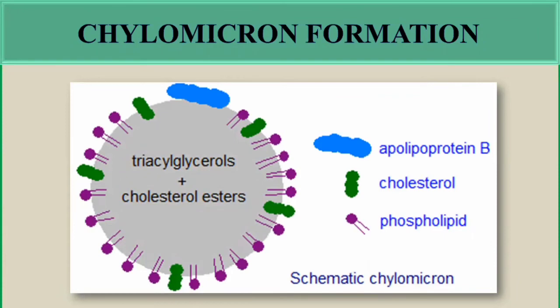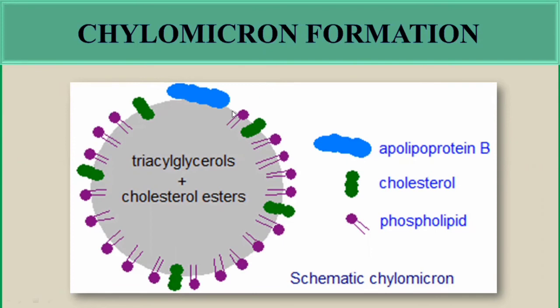For the absorption, there are two mechanisms. One is the micelle formation. Before it crosses the intestinal lining, micelle formation is just for the absorption into the intestinal cell. Now it comes to the intestinal cell where the re-esterification occurs, and then these re-esterified products, these complex molecules, will form the chylomicron. Why chylomicron formation? The chylomicron is formed because now it has to be transported to other parts of the body. So how will they be transported to other parts of the body?